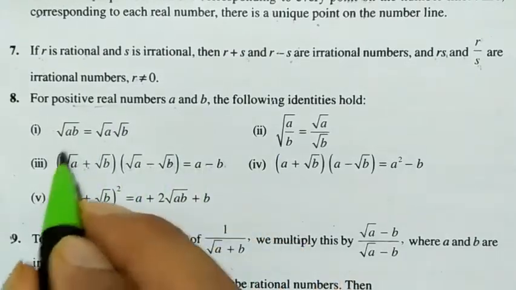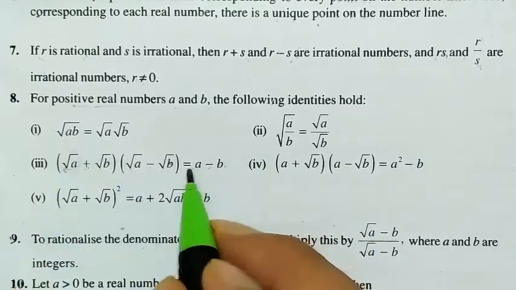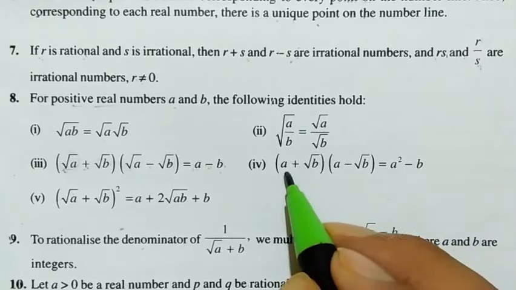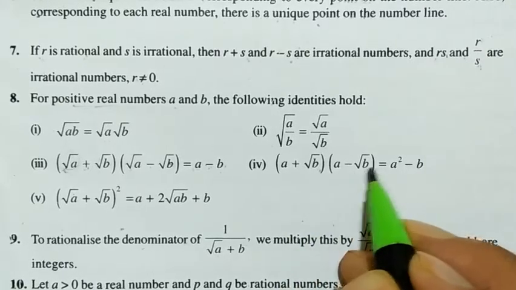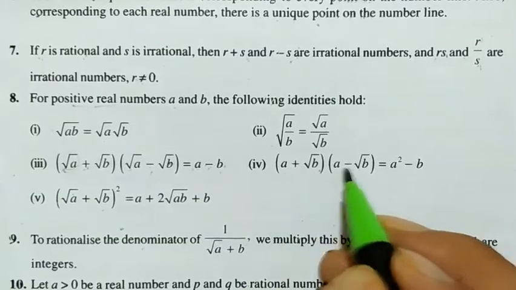So here we'll do (√a)² − (√b)². So (√a)² is a, (√b)² is b. Fourth is (a + √b)(a − √b). These are different variations of this. So (a + √b)(a − √b).